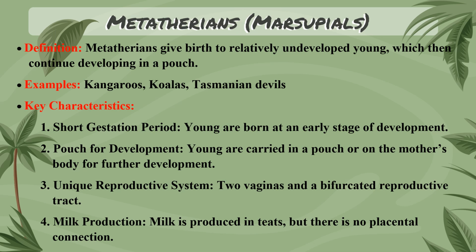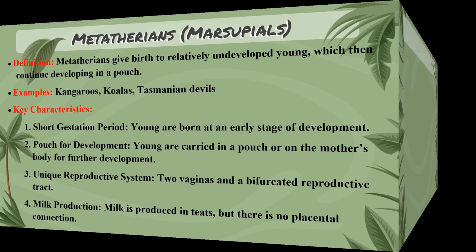The key characteristic features of Metatherians are that they have a short gestation period, that is, the young are born at an early stage of development, and these young are carried in a pouch or on the mother's body for further development. They have a unique reproductive system with the presence of 2 vaginas and a bifurcated reproductive tract. Milk is produced in teats, but there is no placental connection.